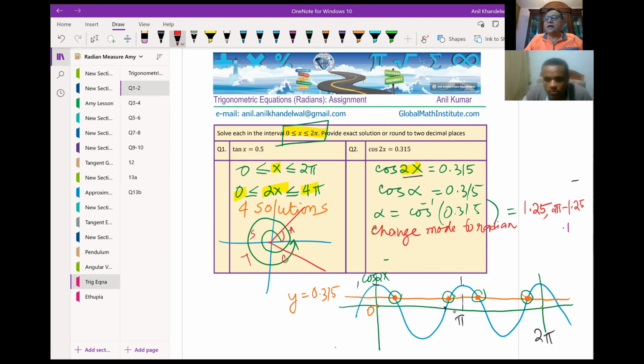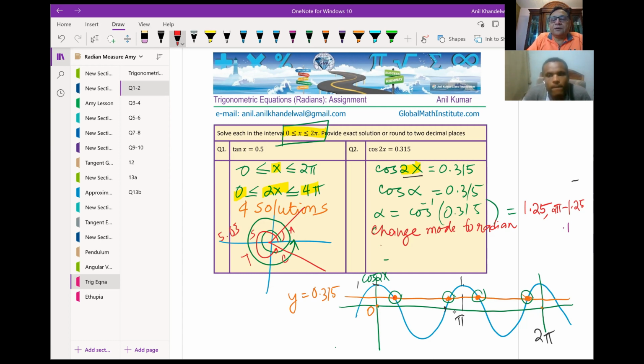So 1.25 is the first acute angle. The second one will be 2 times pi minus 1.25, and that gives me 5.03. So I have two angles.